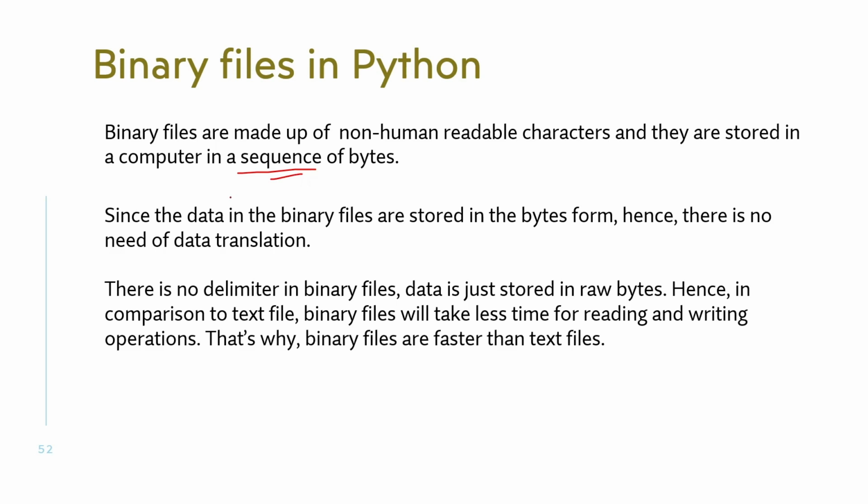The important point to note down here is there is no delimiter in the binary file. There is no delimiter in the binary file. What are delimiters? Delimiters are basically punctuators, you can say, which separate the data in a file. In comparison to text files, binary files take less time while reading and writing operations, because there are some delimiters in the text file, but in the case of binary files, there are no such delimiters. Hence, binary files are faster than text files.